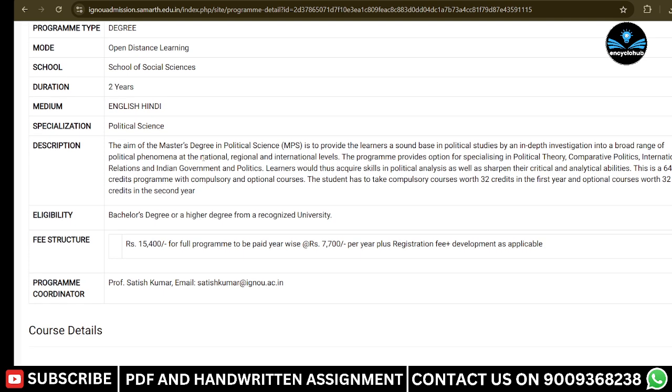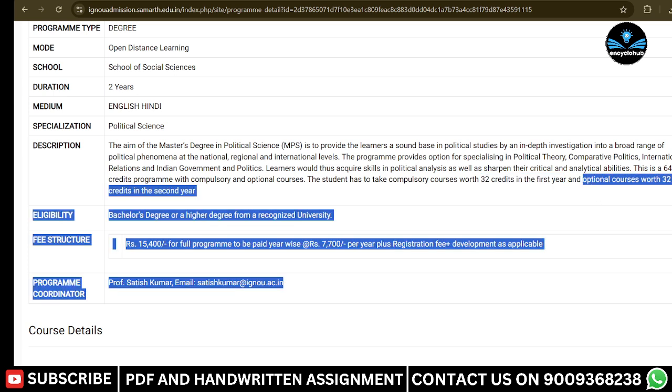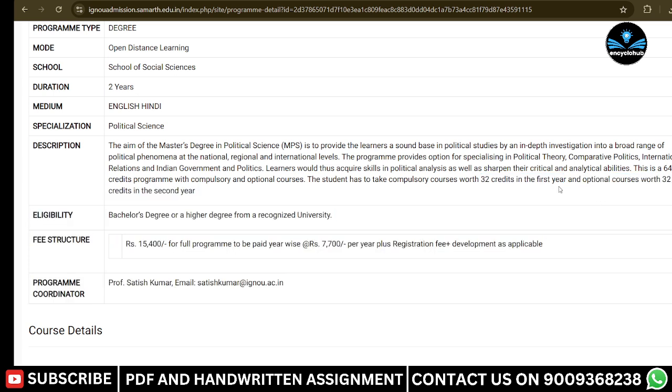Now, the description of the Master's degree in Political Science. There are lots of papers in which this is a 64 credit program with compulsory and optional courses. The students have to take compulsory courses worth 32 credits in the first year. After completion of this course, you will get a 64 credit program. In the first year, you will get 32 credits, and after that, you will get 32 more credits in the second year.